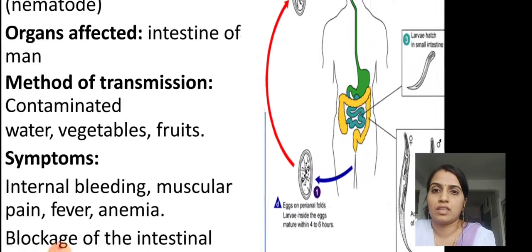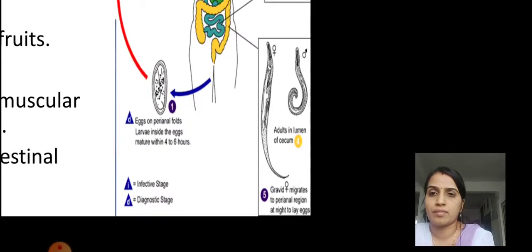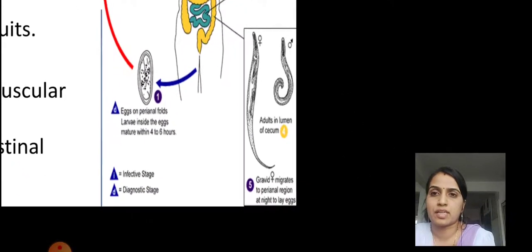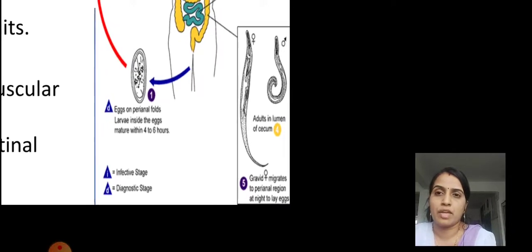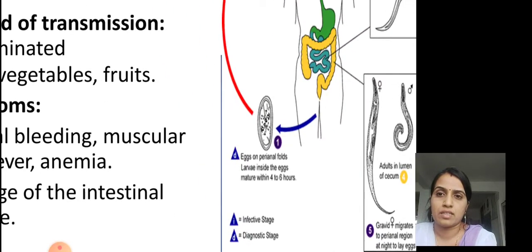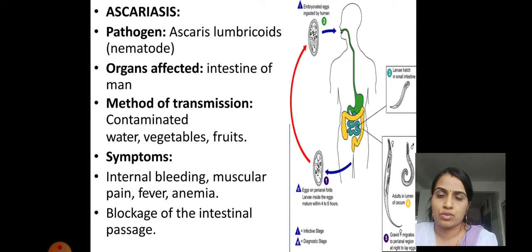You can see in the slide diagram the two types of Ascaris, one female and one male. Through contaminated food, Ascaris reaches the intestines of the person, and after infecting the intestine, symptoms develop in the body of the human. So the organ affected is the intestine of the human.